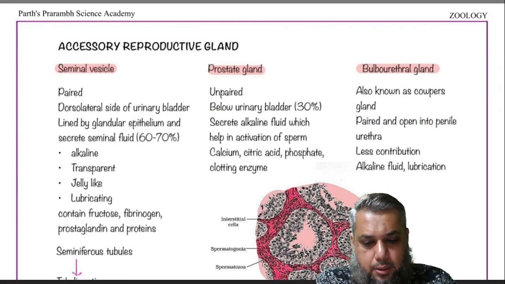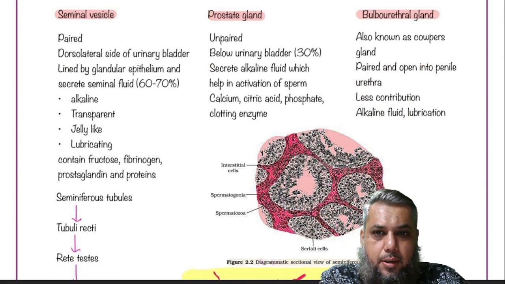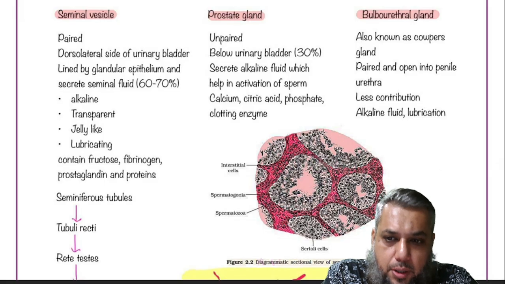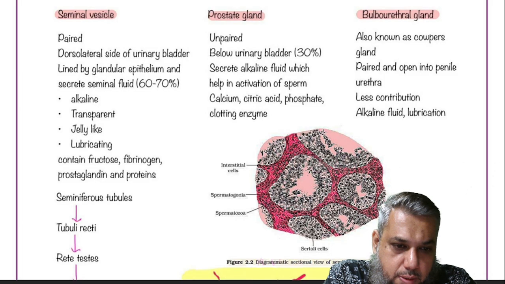To help the process of reproduction, I told you initially that there is a primary sex organ that is called the gonad, and these gonads include the testes.